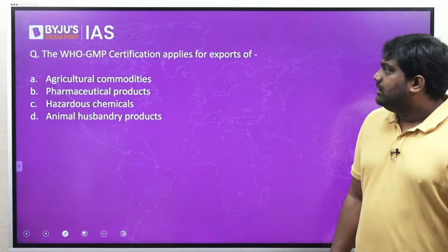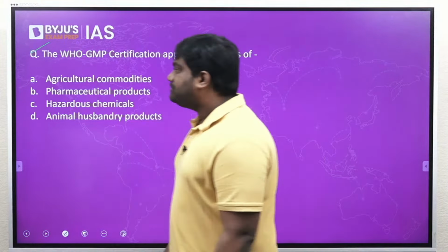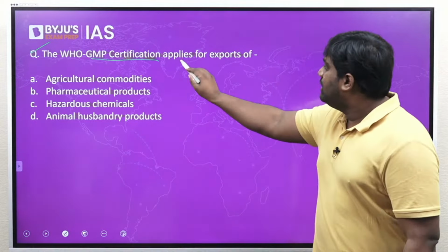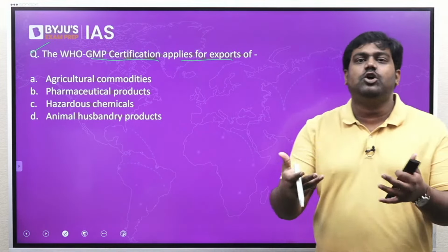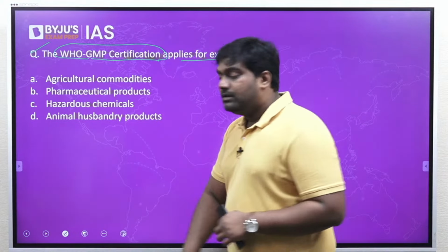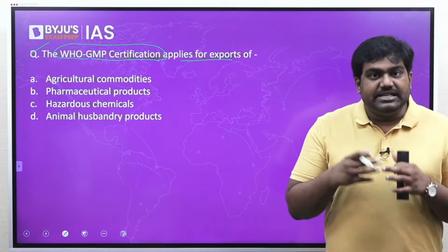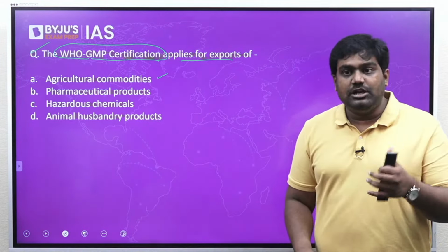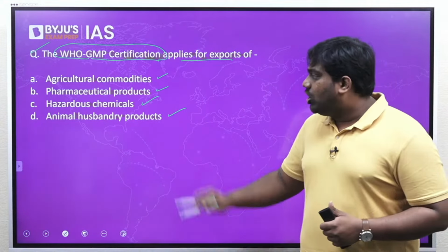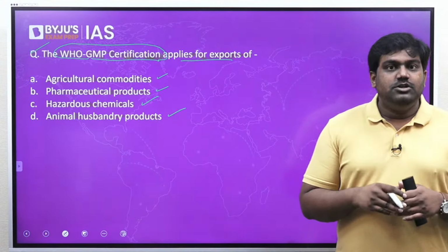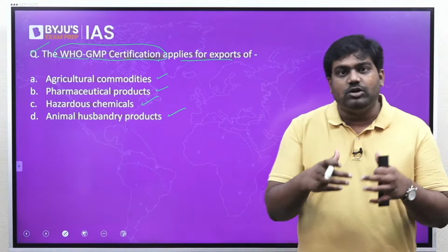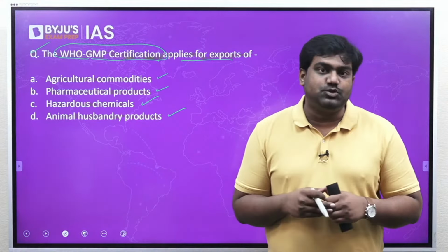Right? Now, next question. The World Health Organization or WHO GMP certification applies for the exports of which commodity or which product? WHO GMP certification. This was in news last year. Does it apply for the exports of agricultural commodities or pharma products or hazardous chemicals or animal husbandry products? To answer the question, you should know what is GMP certification of WHO. You should know the basic concept. Without that, you won't be able to answer this question.